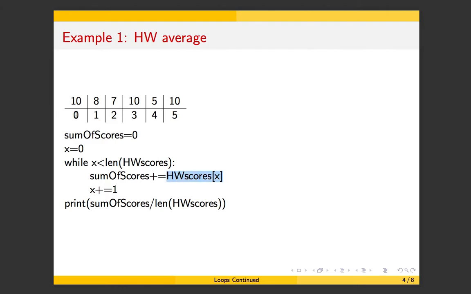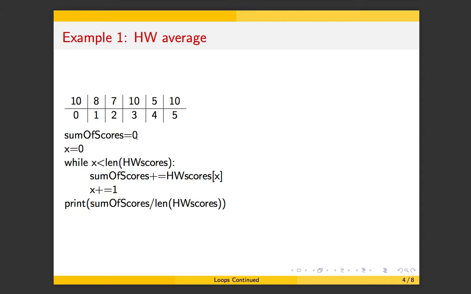So when x is 0, this highlighted block here, homework scores bracket x, that is the score 10. Because if x is 0, then homework scores bracket 0 is just the score, or the item, at position 0, which is 10. Then you increase x by 1. So the next pass through the loop, you're looking at homework scores bracket 1, which is 8, and you will increase sum of scores by 8.